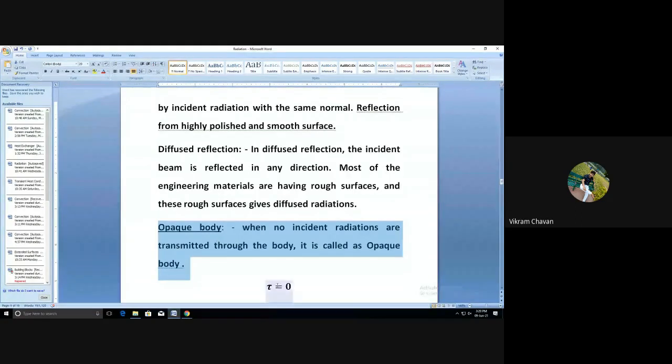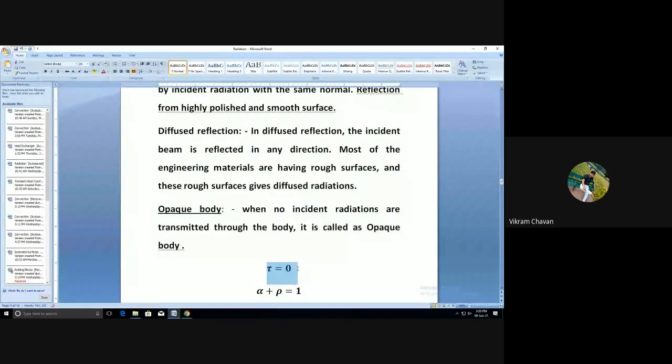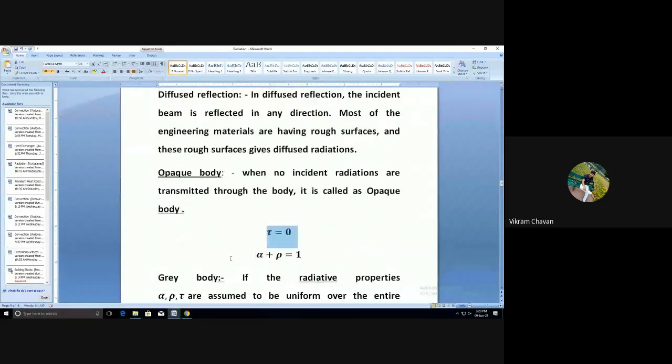So in case of an opaque body, transmissivity is equal to 0, tau is equal to 0, and we will get alpha plus rho is equal to 1. That is nothing but absorptivity plus reflectivity is equal to 1.